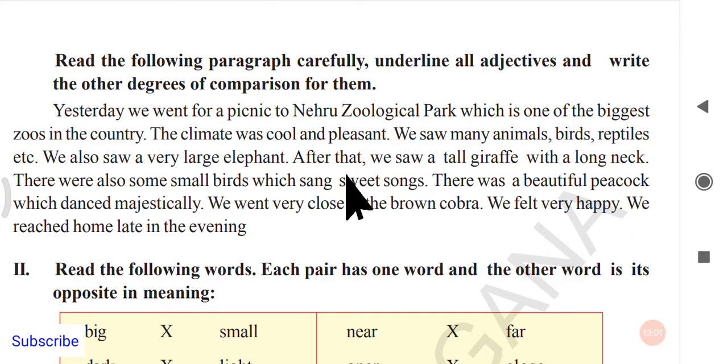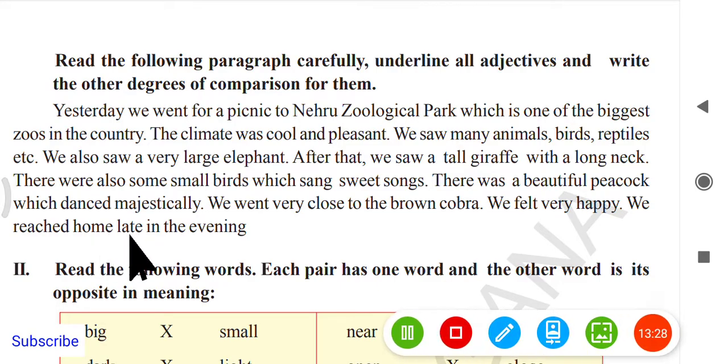Sweet, sweeter, sweetest. Next, there was a beautiful peacock: beautiful, more beautiful, most beautiful, which danced majestically. We went very close to the brown cobra. Next, we felt very happy: happy, happier, happiest. Next, we reached home late: late, later, latest.